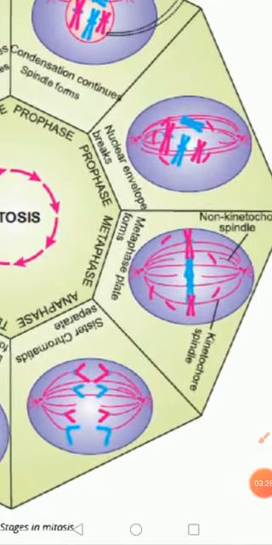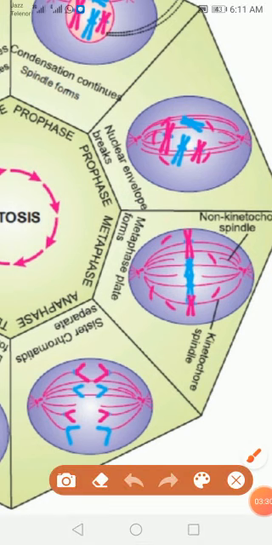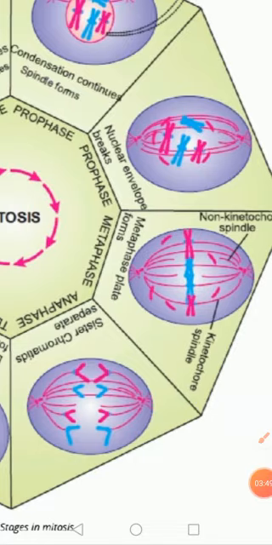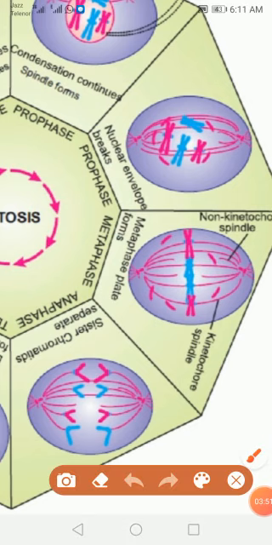Where chromosomes are attached, these spindle fibers are kinetochore fibers. They are from opposite poles, from the centrosome. So in this phase, the metaphase plate is formed, and there are some other fibers.